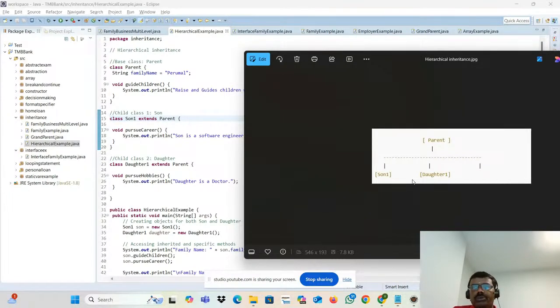Will they share one home with their brothers, siblings? They won't share. In the real world, it is not possible. Similarly, in the program as well. Because it's a different entity. But son and daughter, they can consume the parent properties. That is the main thing.